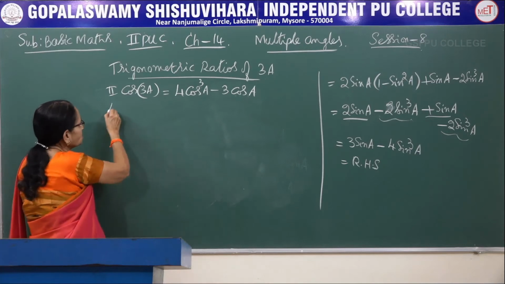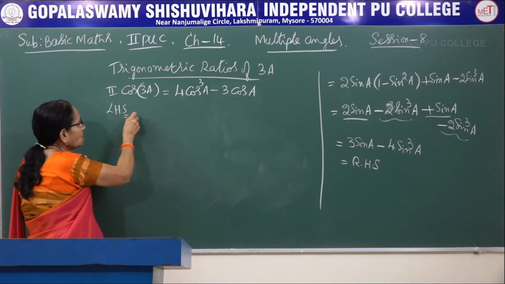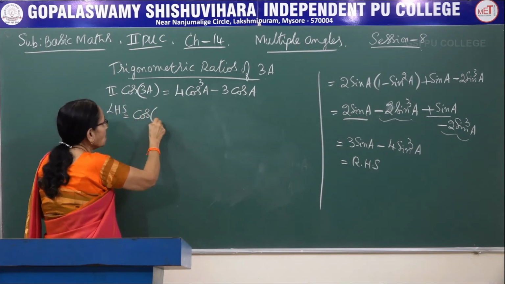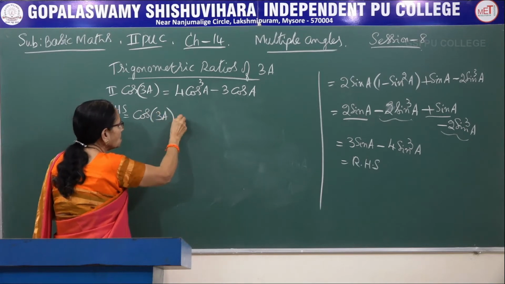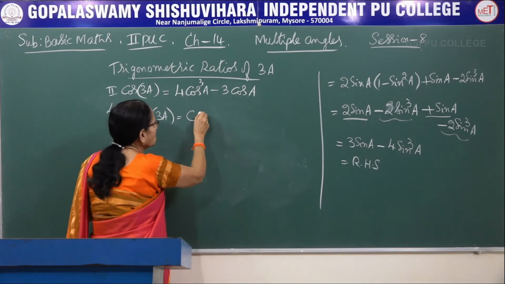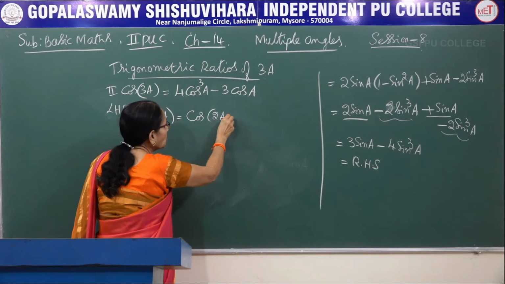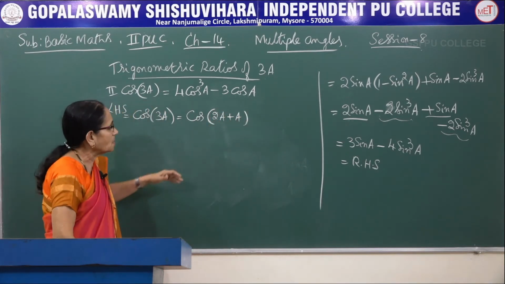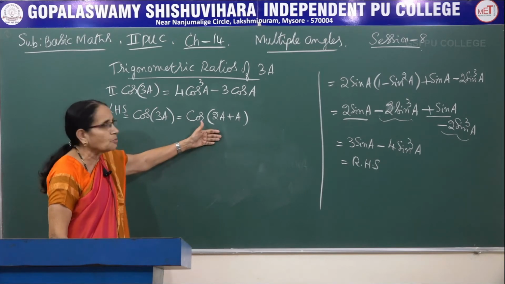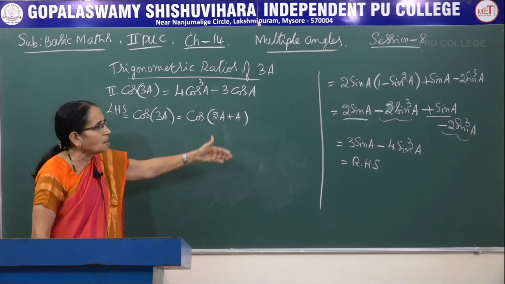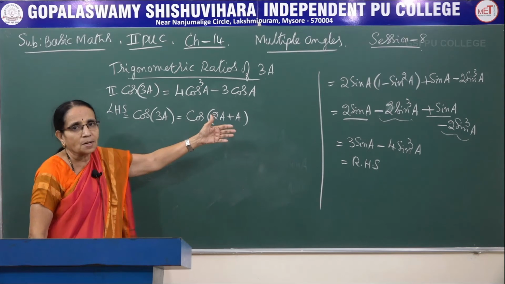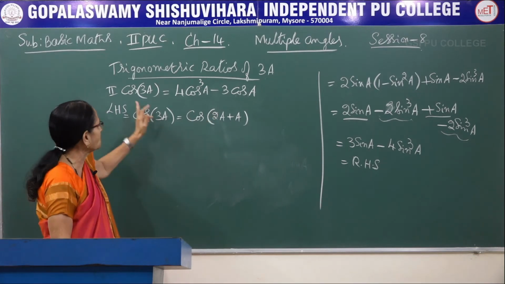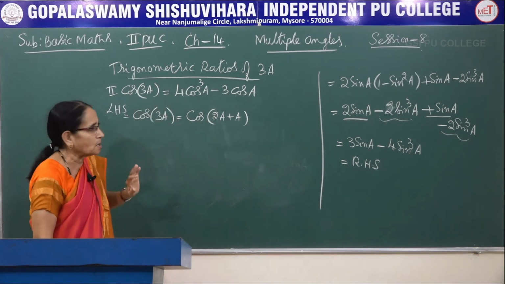The procedure is same. We start with the left hand side. It is cos of 3a. Here also split as 2a plus 1a. We'll be using the compound angle formula, the multiple angle formula, and finally the basic identity of trigonometry. Procedure is same, but the ratios are different, that's all.